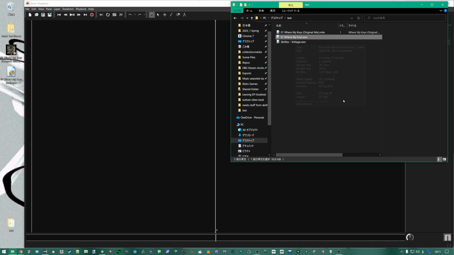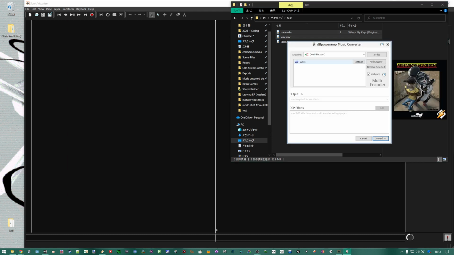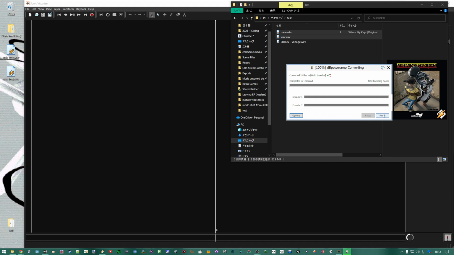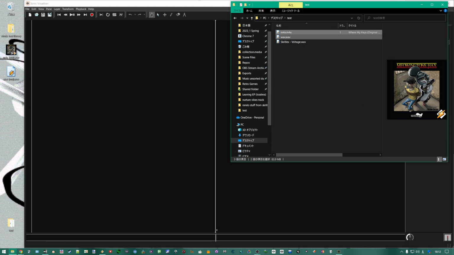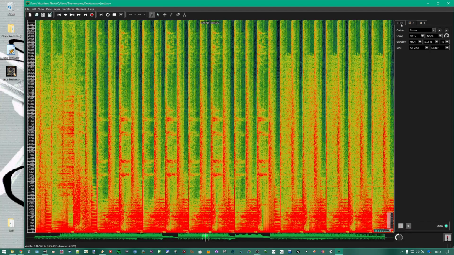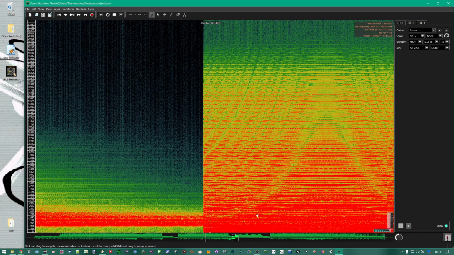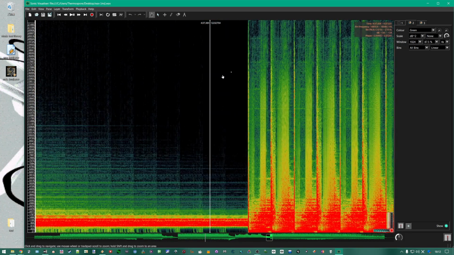Actually, I take that back. Let's give these a name so they're a bit easier to differentiate once they both have the same file extension. Okay. So here is our CD, here's our iTunes. And let's take a closer look here. So this is the CD, this is the center, and here's the sides. Center, sides. So it looks pretty good. Looks like a CD to me.